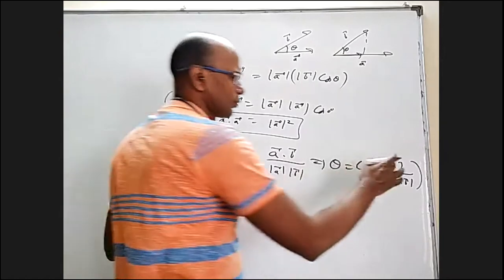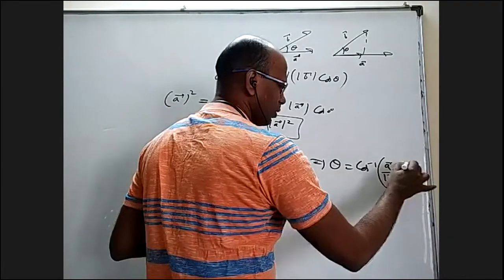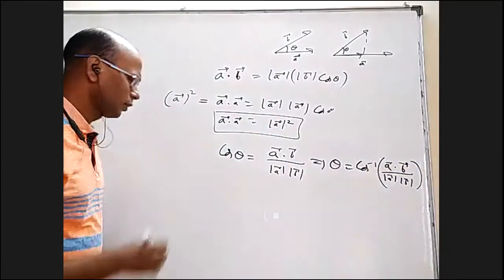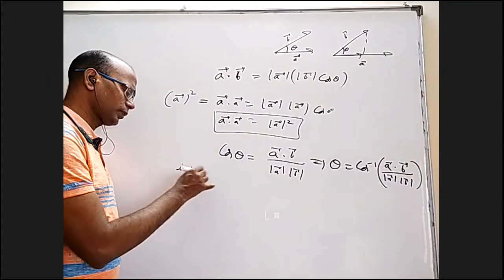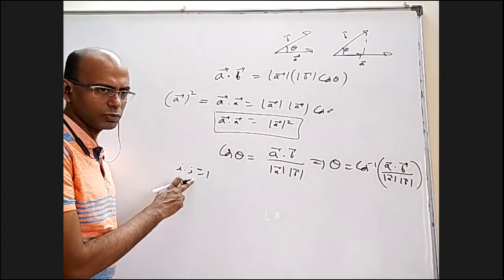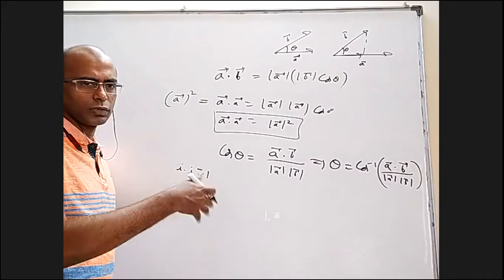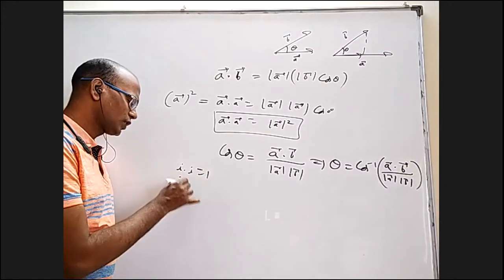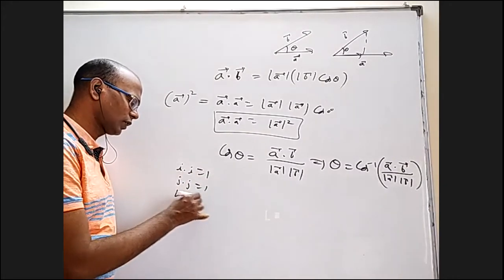Now one may ask how to find a bar dot b bar if the vectors are given. If vectors are given in ijk form, how to find it? First of all, i dot i is 1, because this magnitude is 1, this magnitude is 1, and the angle between them is 0 degrees. 1 into 1 into cos 0 degrees is 1. j dot j is 1 and k dot k is 1.